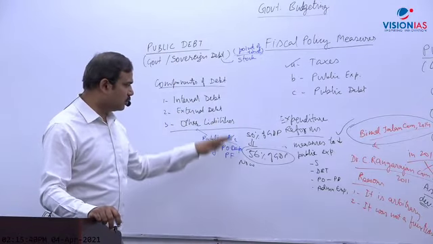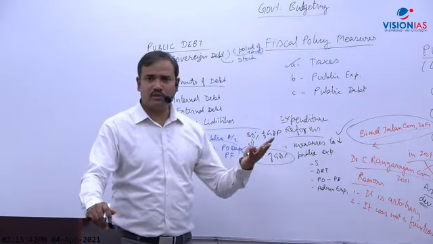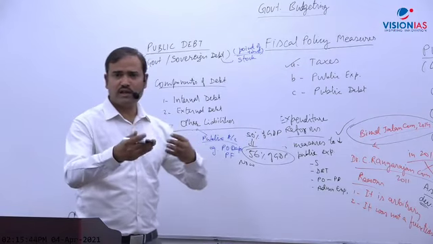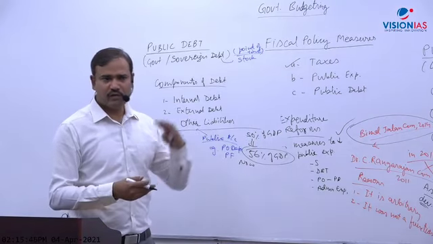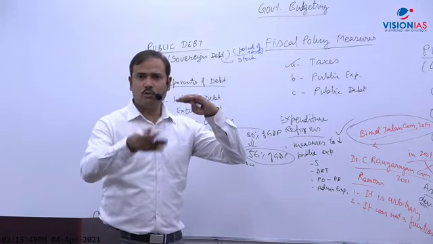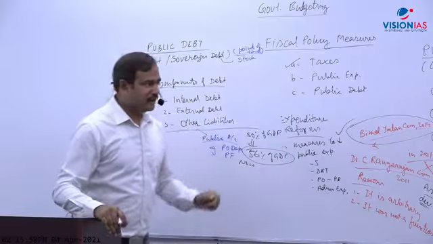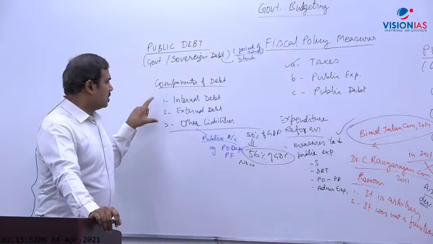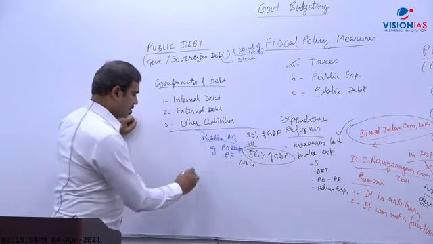Because of COVID, the government had to give a fiscal stimulus, so borrowing increased much. When borrowing increases, debt will go up. When we repay, debt will come down. So this is about the central government. And what about states?